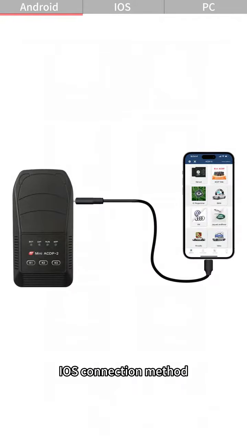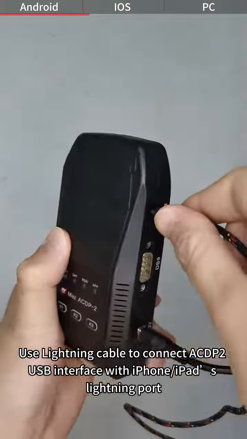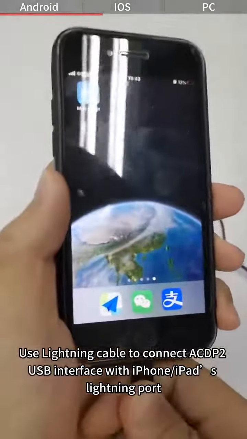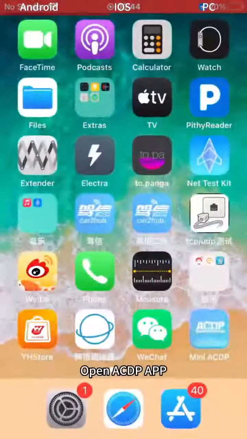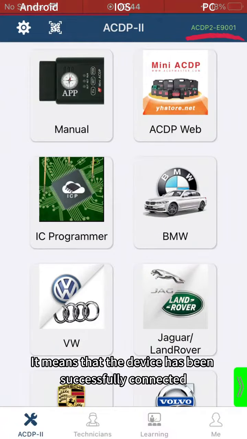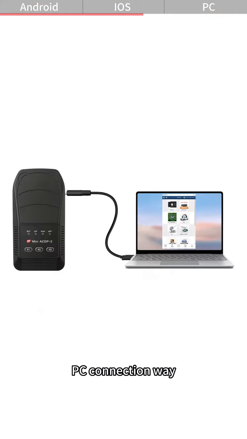iOS connection way. Use a Lightning cable to connect the acdp-2 USB interface with the iPhone/iPad's Lightning port. Open the acdp app. When the device ID is displayed in the upper right corner, it means that the device has been successfully connected. PC connection way.